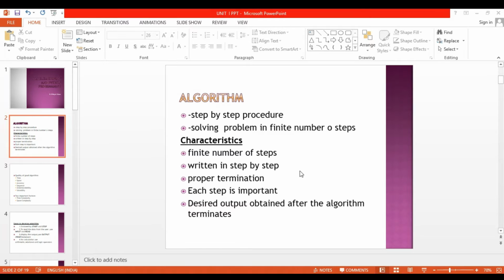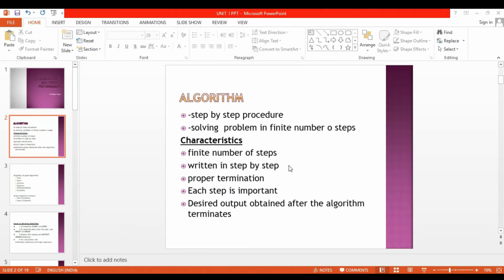Then fourth one, in this algorithm, each step is very important. Then last one is the desired output must be obtained after the algorithm terminates. Whatever output we need, that output must be obtained after the algorithm terminates.